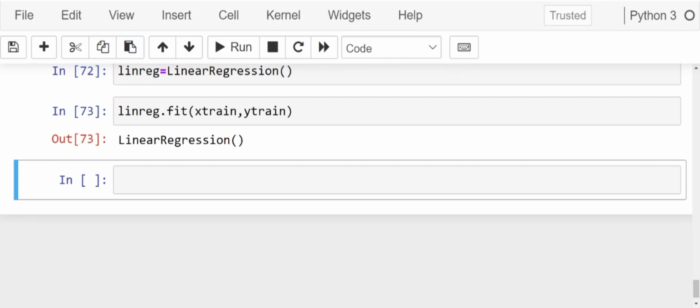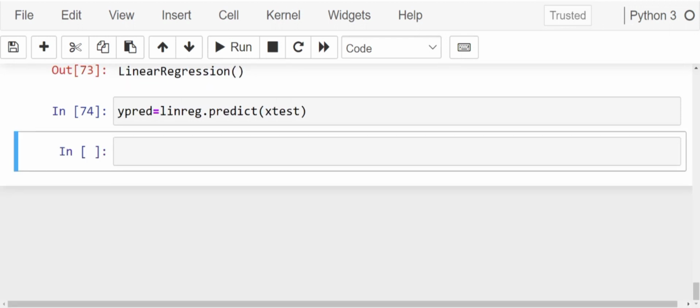Now let's look at our Y pred or predicted Y. Y pred is nothing but, how are we predicting? We are predicting using linear regression. So we write linreg.predict on X test.